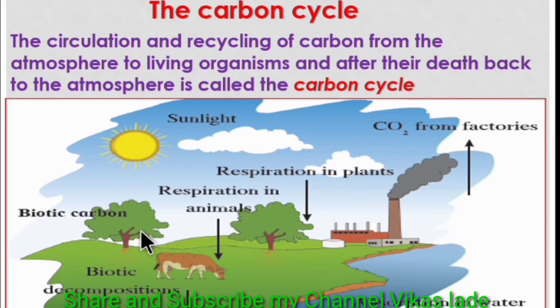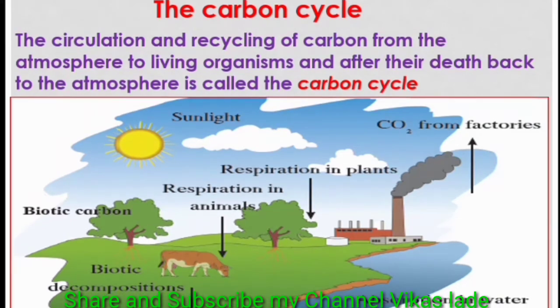herbivores feed upon plants, carnivores feed upon herbivores. In this way, biotic carbon is transferred from the plant to herbivores, from herbivores to carnivores, and from carnivores to apex consumers. Eventually, after death, all types of consumers are decomposed by decomposers like bacteria and fungi, and carbon dioxide is released again into the atmosphere and is used again by living organisms.